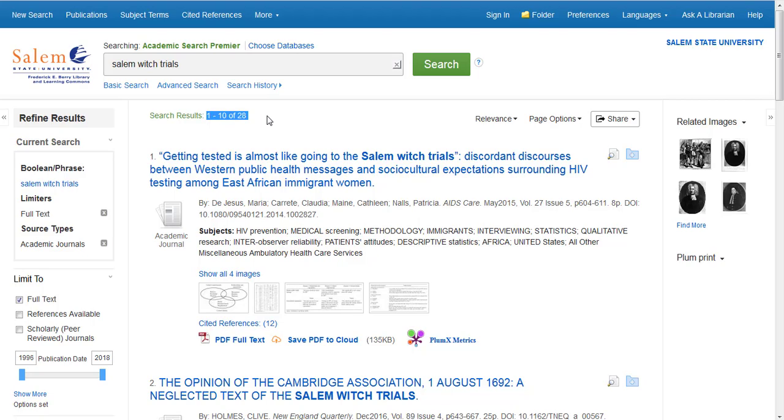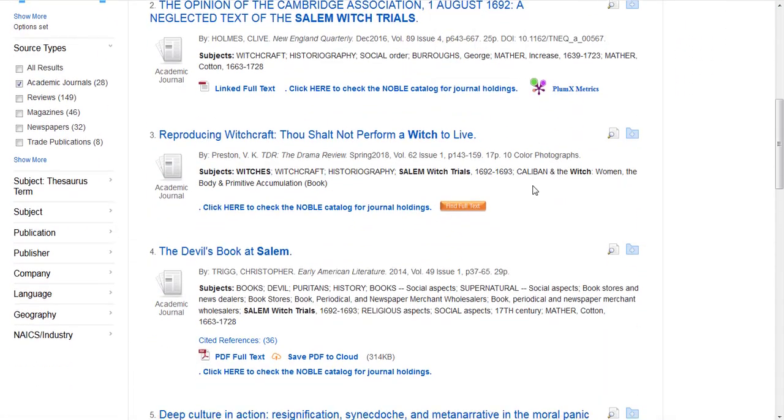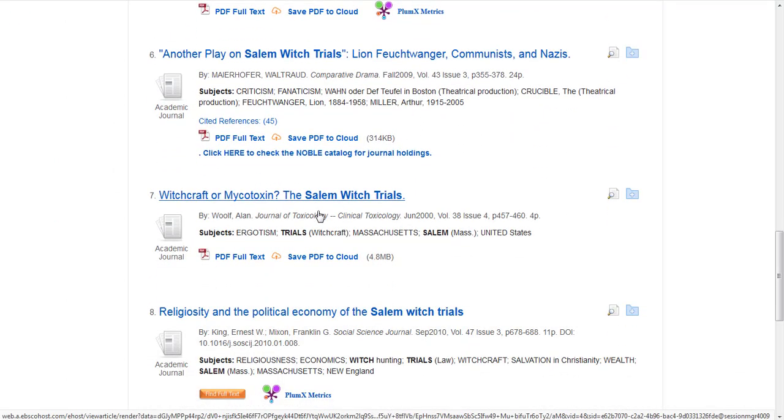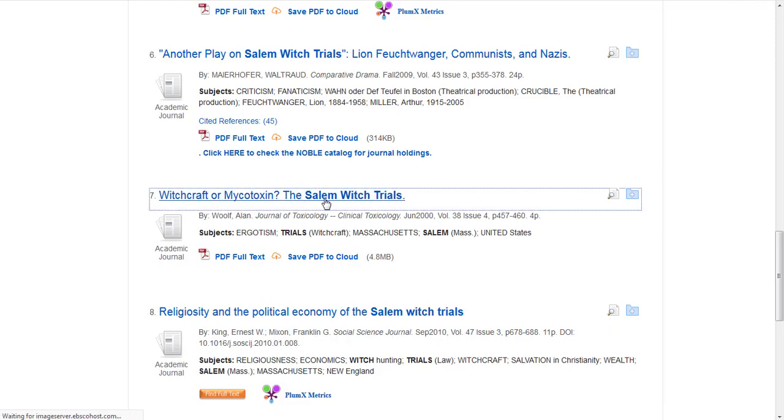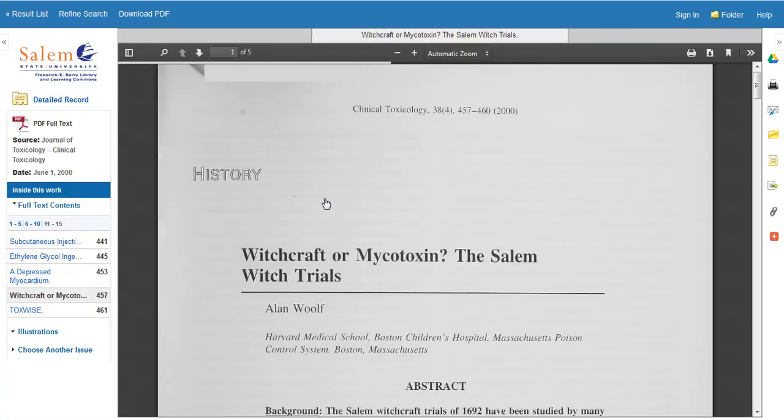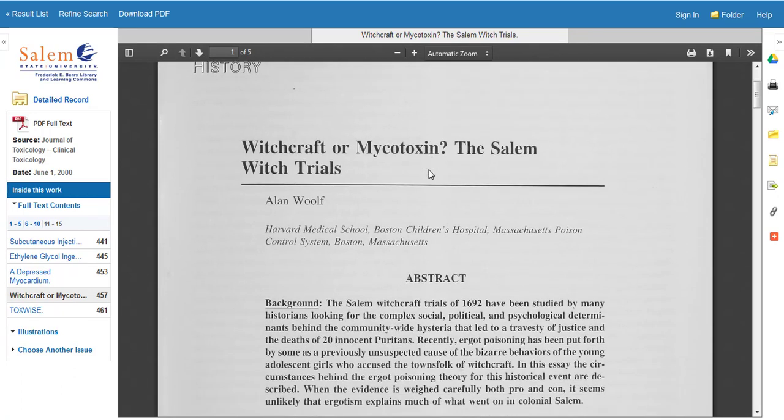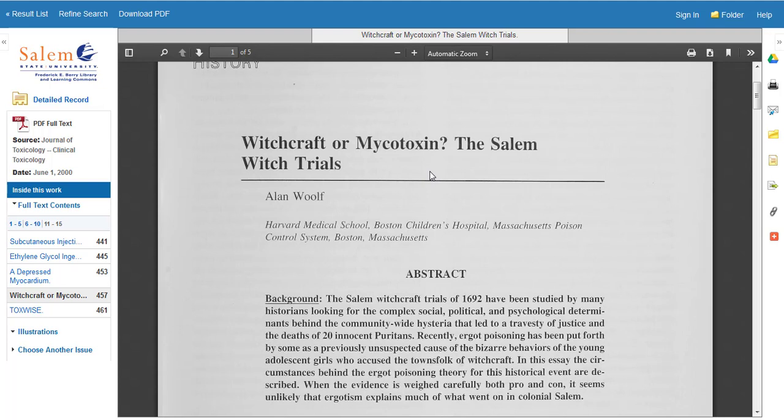To read an article, just click on the title. Let's read number 7, Witchcraft or Mycotoxin, the Salem Witch Trials. This will take you to a PDF of the article. You can read this article right now in your browser. Look to the icons on the right-hand side. These will allow you to print, download, or email the article to yourself.